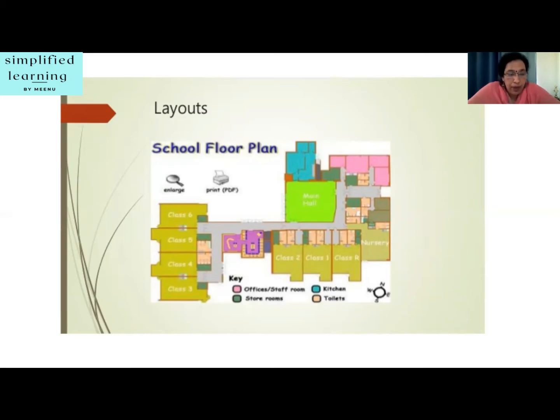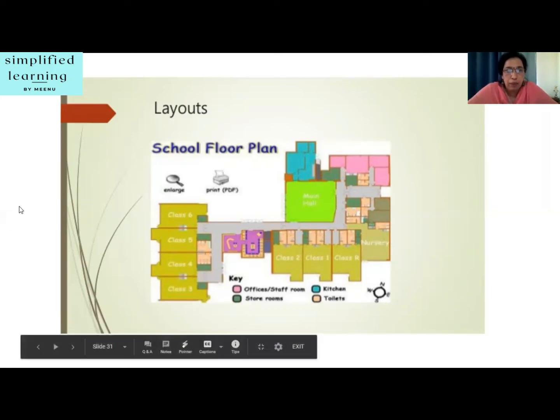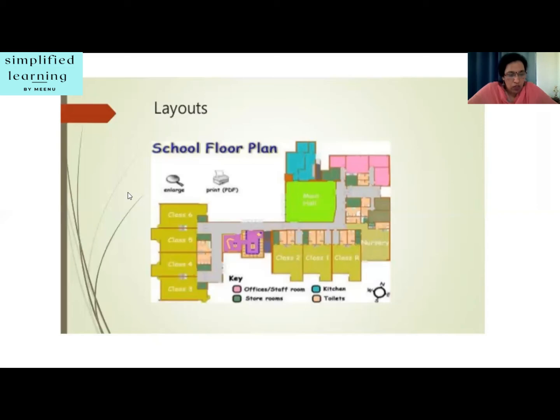So, a map and a plan are very similar. Both show an area just as it would look when seen from above. But while a map shows a large area, a plan is normally drawn for a small area. So you can see here, this is a plan for a school. A plan shows a school or part of a neighborhood, while a map shows a whole city, district or state.